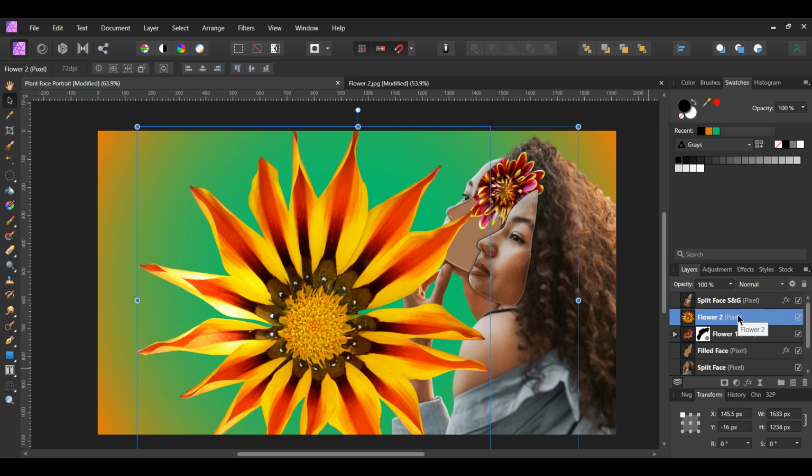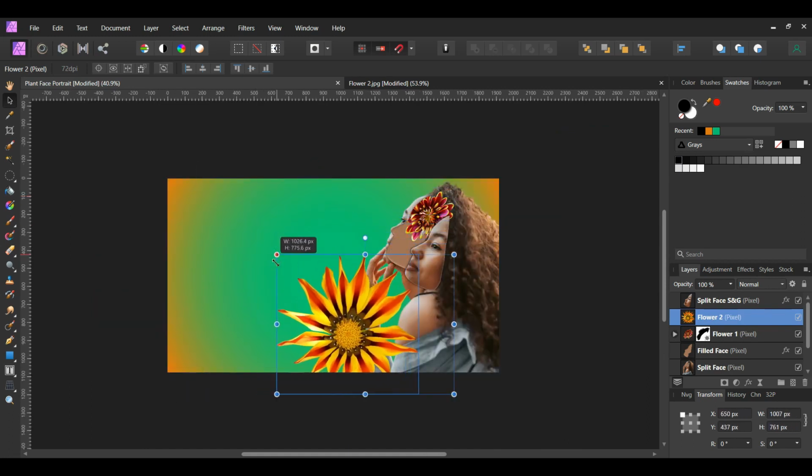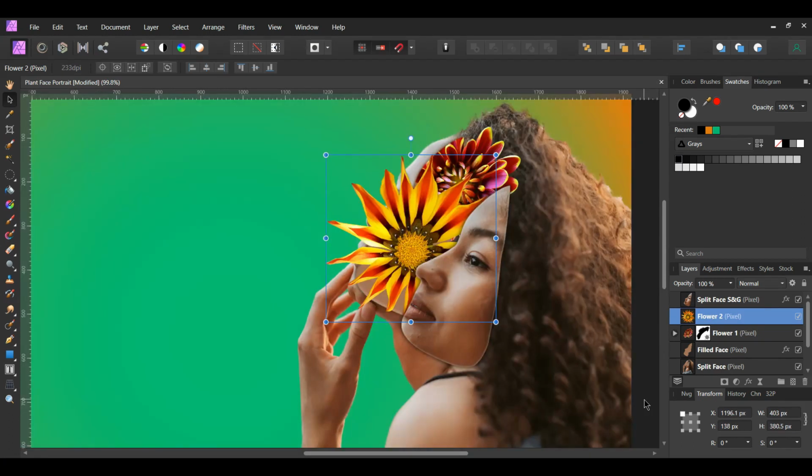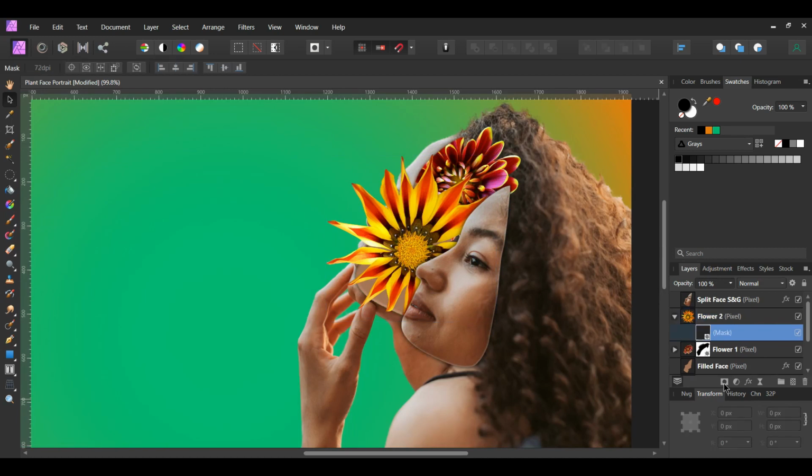Next, drag the layer beneath the Split Face S&G layer. Then resize the flower. Click the Mask Layer icon to add a mask to the Flower 2 layer. Press Ctrl and select the thumbnail of the filled face layer. Now press Ctrl, Shift, and I to invert the selection. Click the mask layer on Flower 2, then grab the Paintbrush tool from the Tools panel. Take the brush and mask the protruding part of the flower.